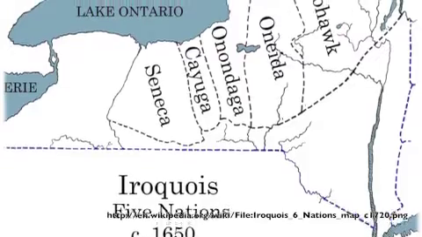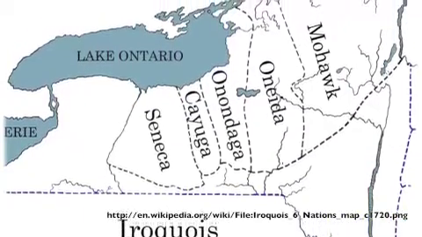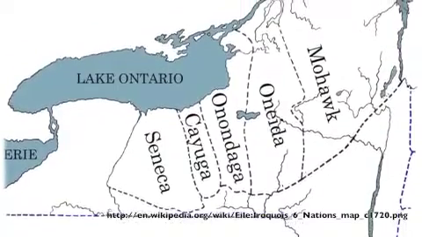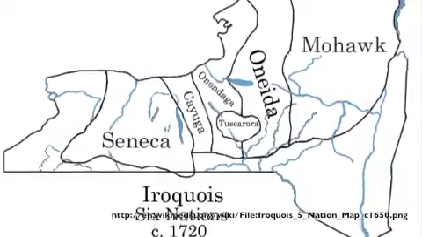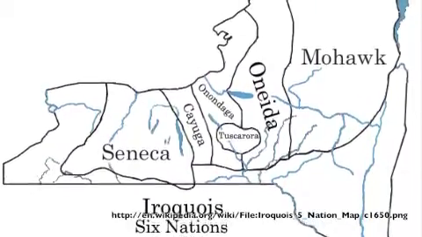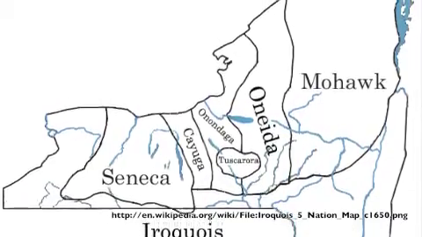At the beginning of the 18th century, the Tuscarora joined the Confederacy as a non-voting member after they were forced to leave North Carolina when defeated by the British in a war. All of these sub-nations combined to form one of the most powerful Indian tribes in America, who were conveniently all located in the New York area.